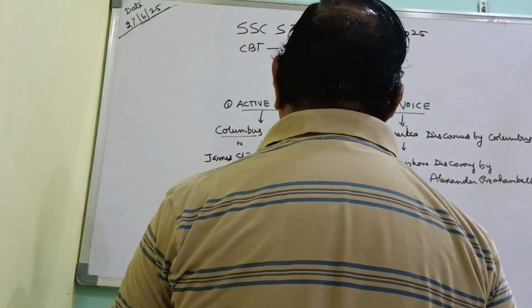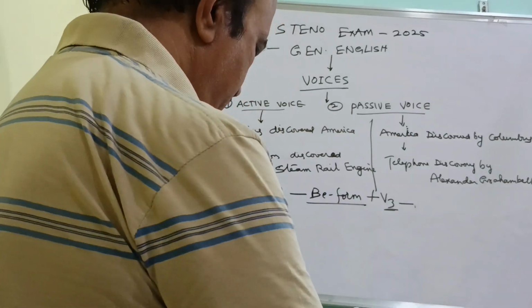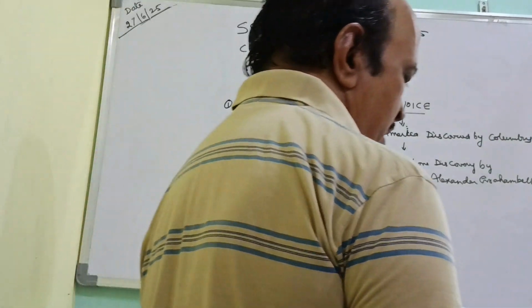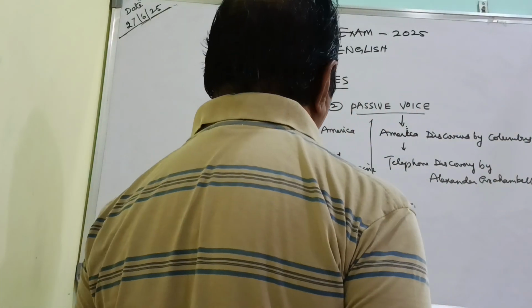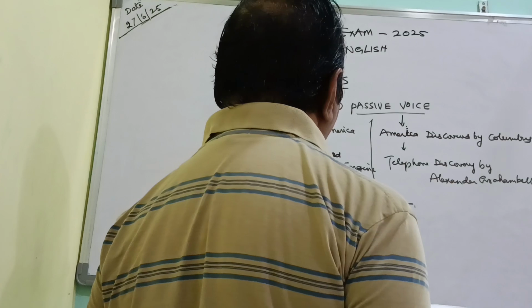Then there are different types of B forms here. I will give you clearly in a table form. So up till this it is clear.